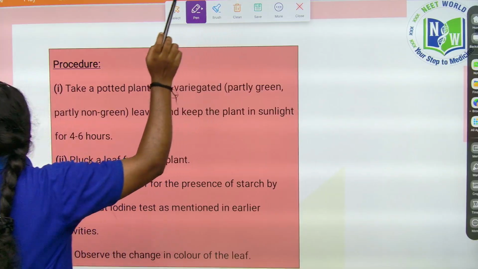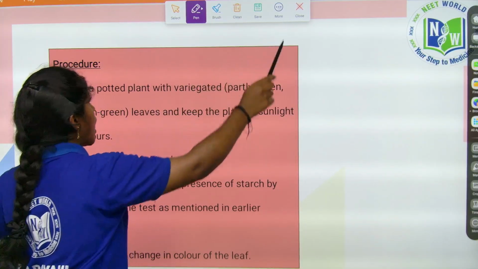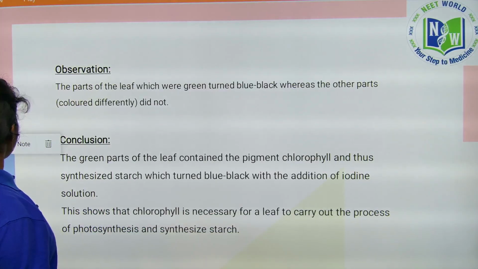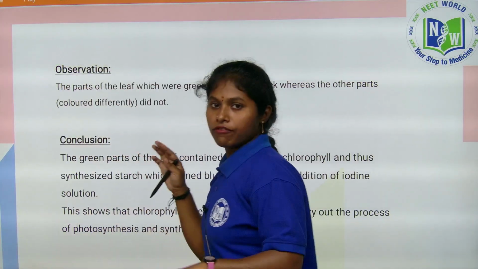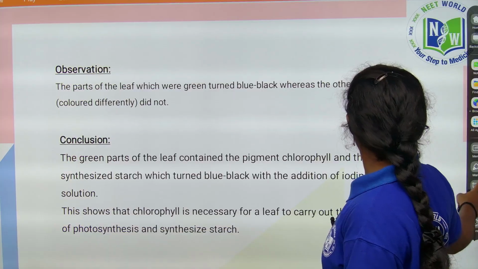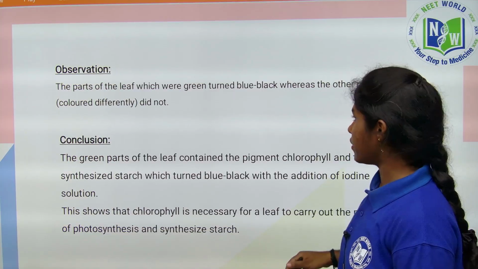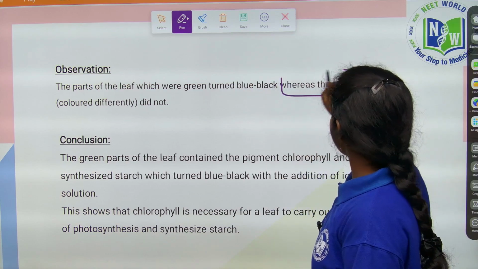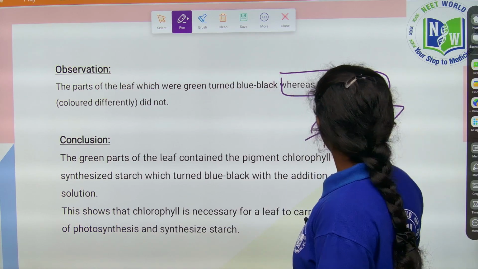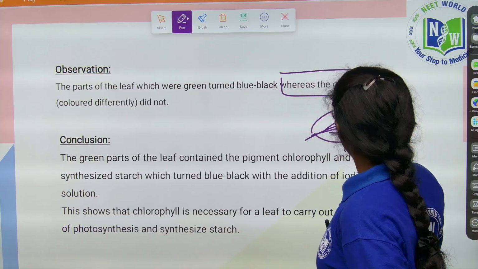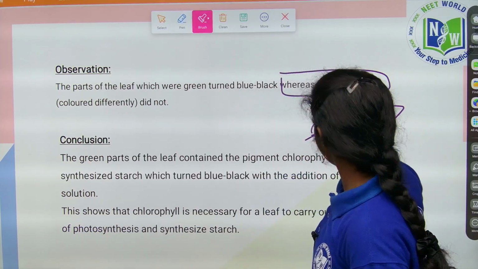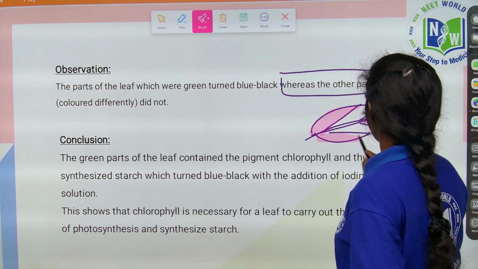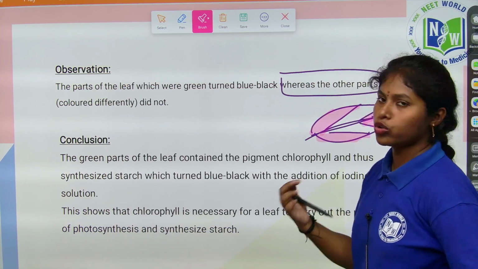So you know how it is going. So see, what is the observation? The parts of the leaf which turned blue, black are wherever the green part is present, right? So where are the other parts colored differently? Wait, I will show you. These parts, whatever is red in color, will not turn into the blue, black color.